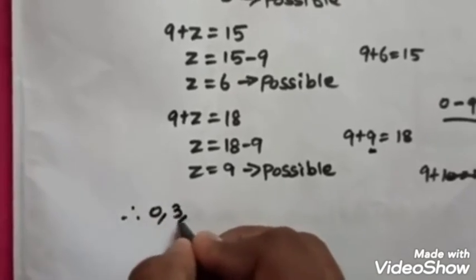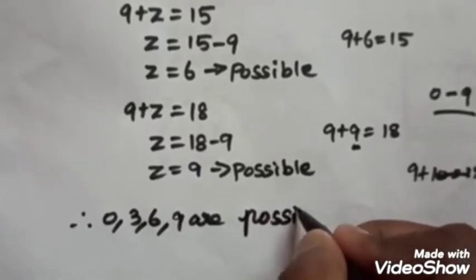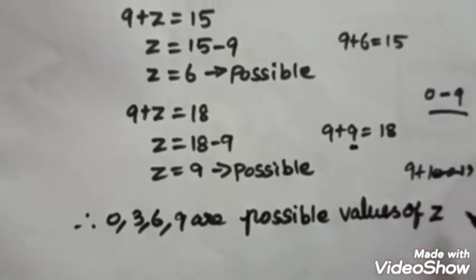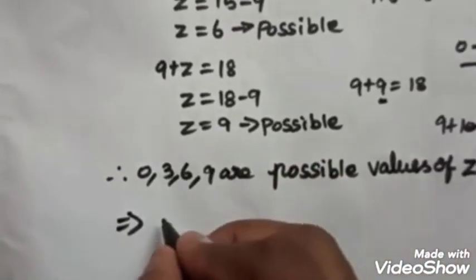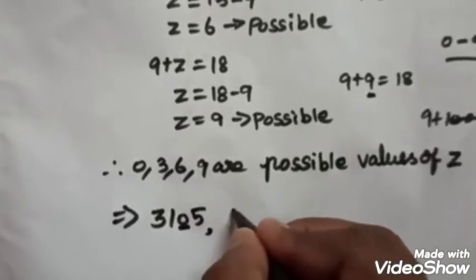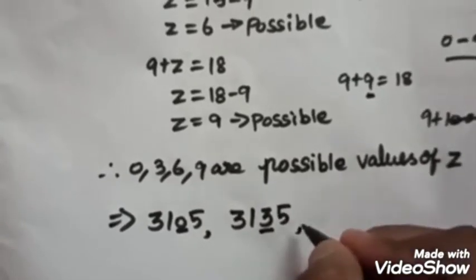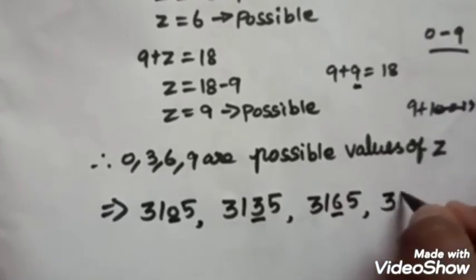Therefore 0, 3, 6, 9 are the possible values of z, which implies what are the 4-digit numbers? 3105 instead of z, 3135 instead of z, it may be 3165, 3195.